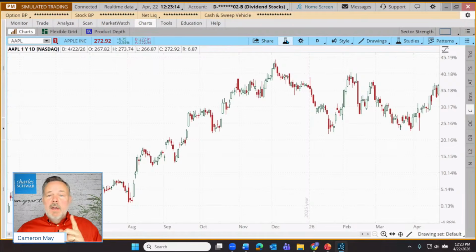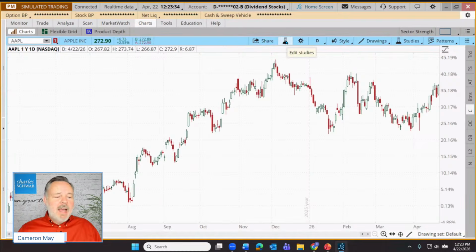Maybe some of you are familiar with this tool, but what it allows the trader to do is to compare a stock to another stock, or a stock to an index, or a stock to something else. Which of these two things being compared has been relatively stronger or relatively weaker over a selected time frame? So here's how we're going to do that.